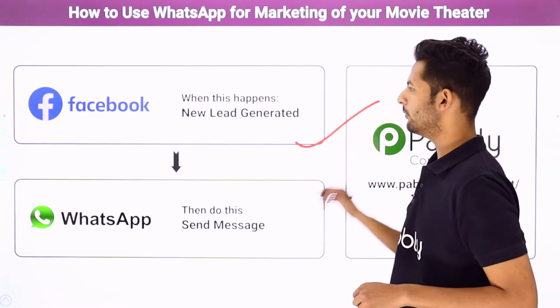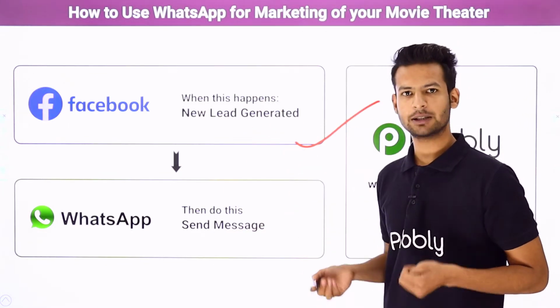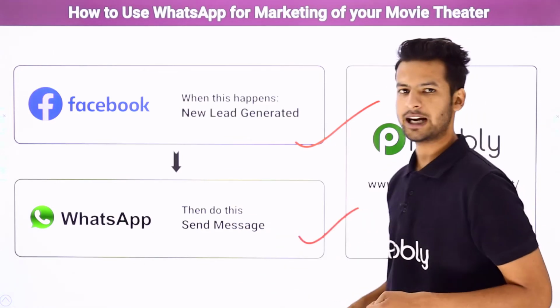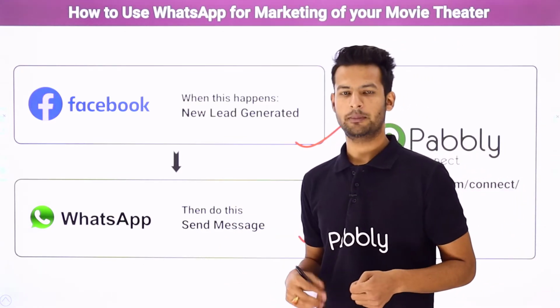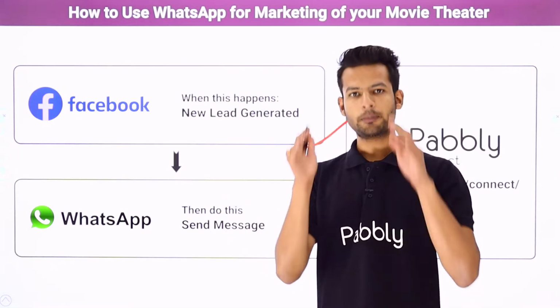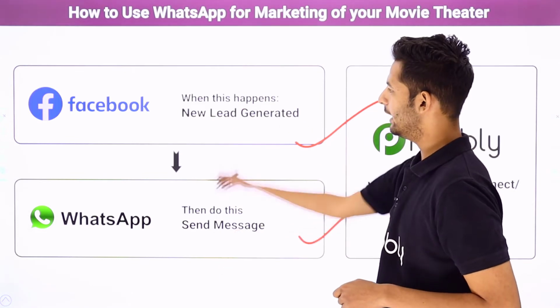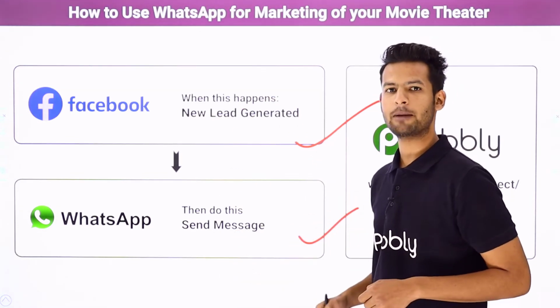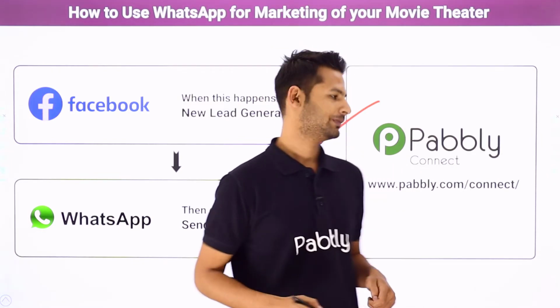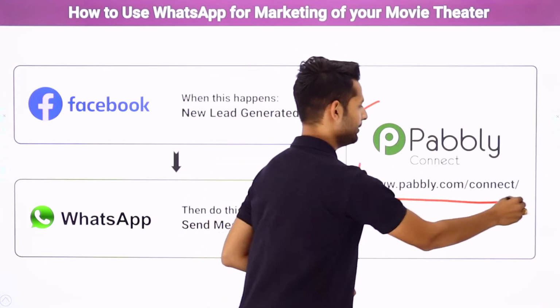First, I have used Facebook. I have used this platform to advertise about my movie theater. And secondly, I have used WhatsApp. You know, it's a famous chatting app, to send them the message and the link of the brochure. But here I have to face one more problem. The problem is, there is no direct link or integration between these two applications. So how have I performed the automation? Let me tell you. With the help of Pabbly Connect.